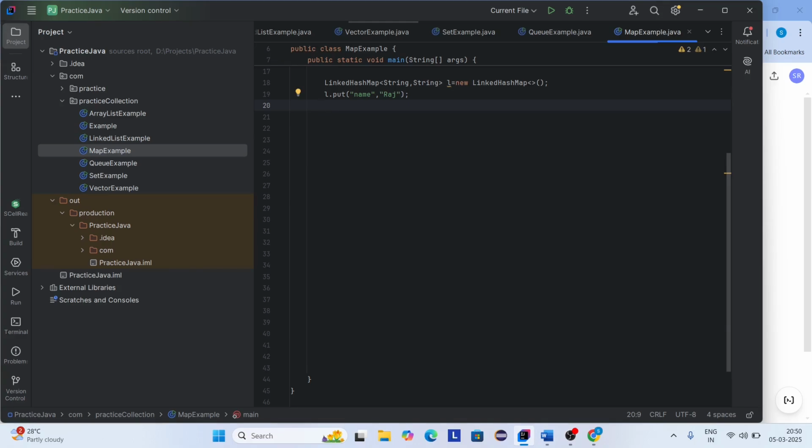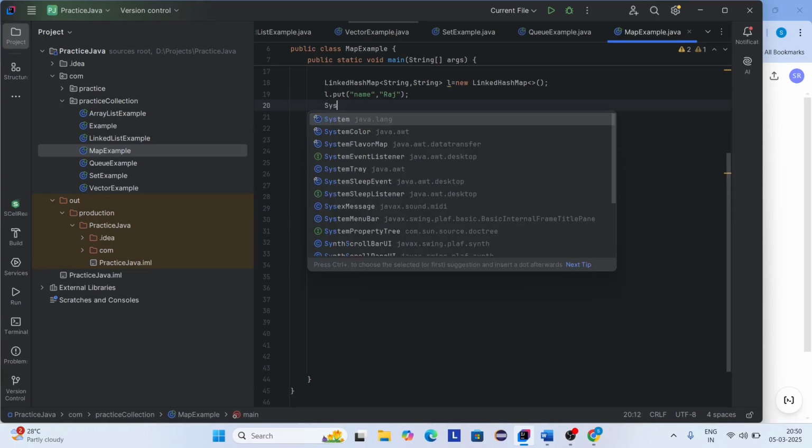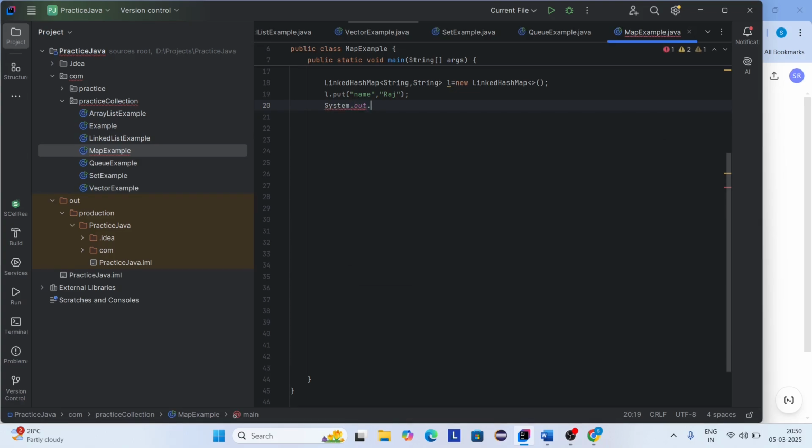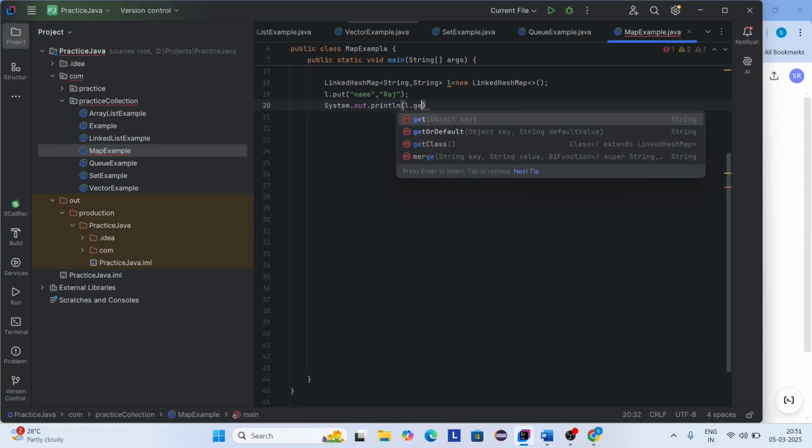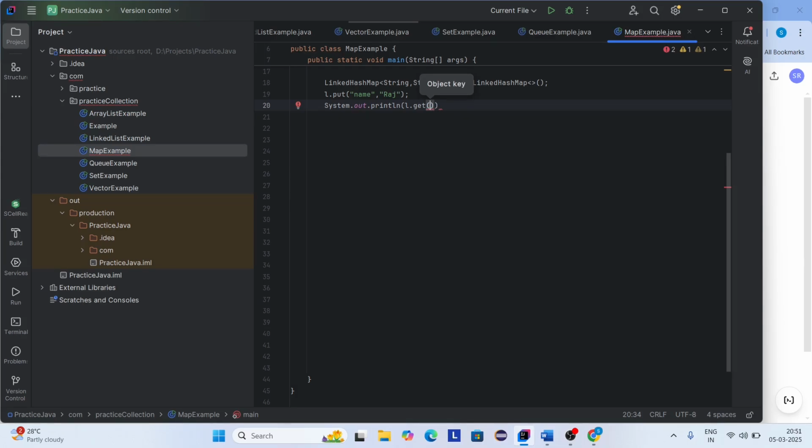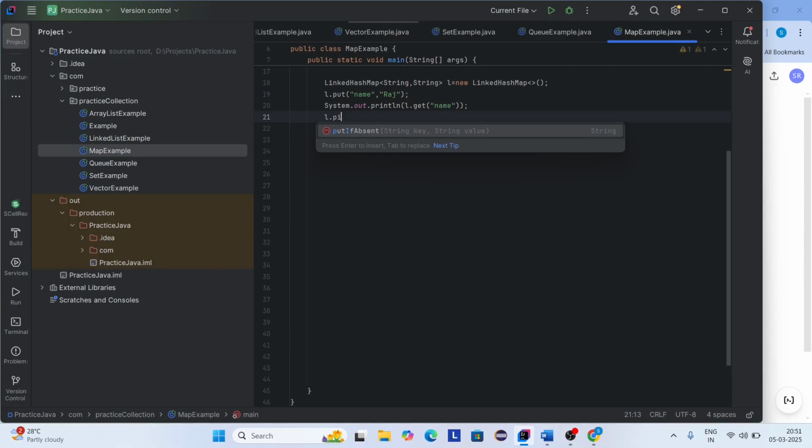Now I want to print the key and value pair by using the get method. So System.out.println, L dot get, and here I'm passing a key. Now again I want to add another key value pair. So L dot put. Here I need to add age, comma, value 18, and again adding another key value pair.